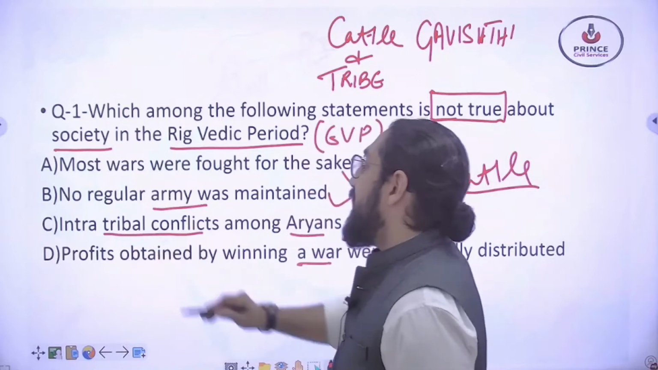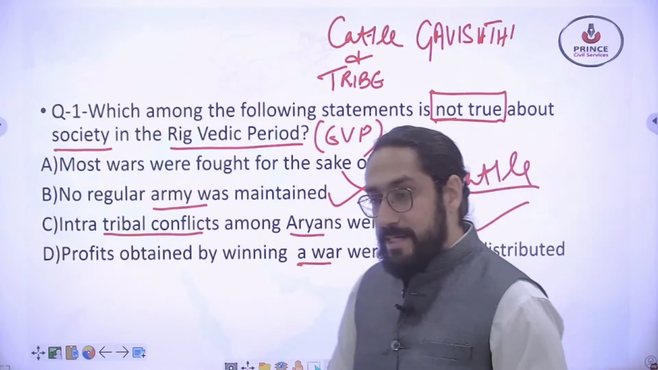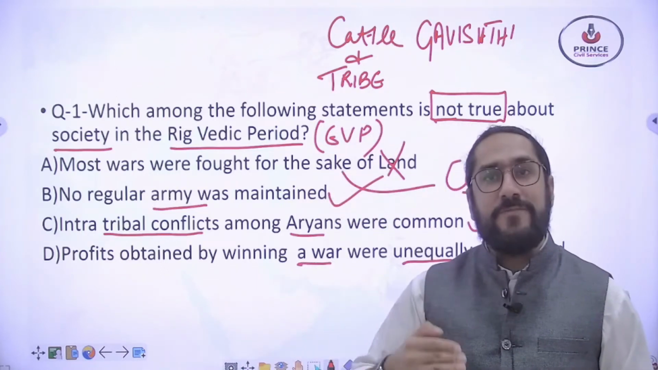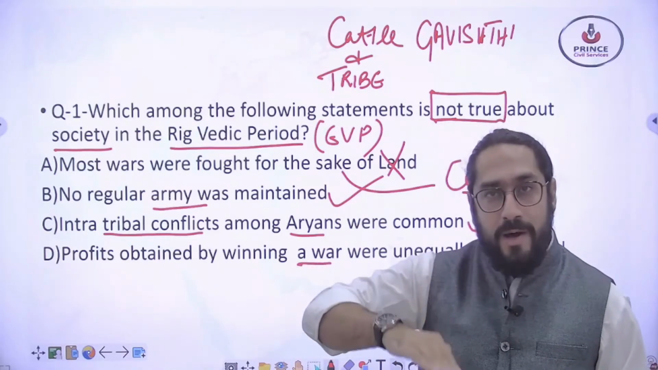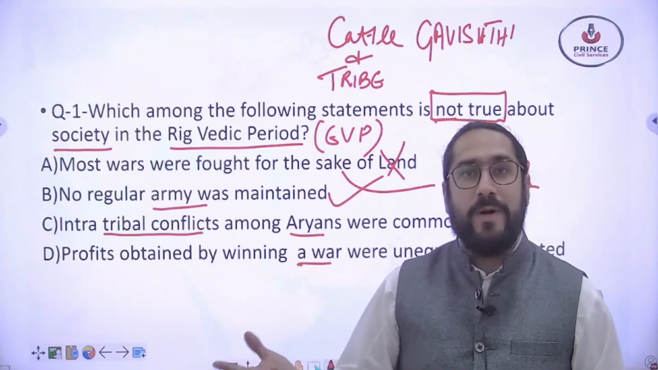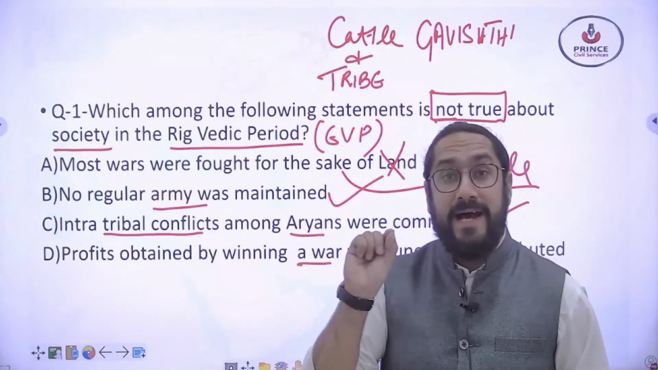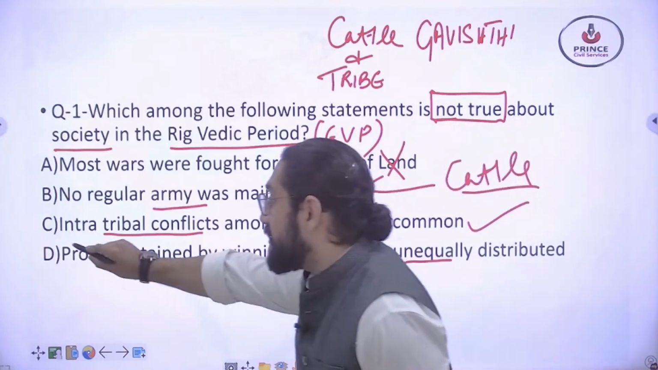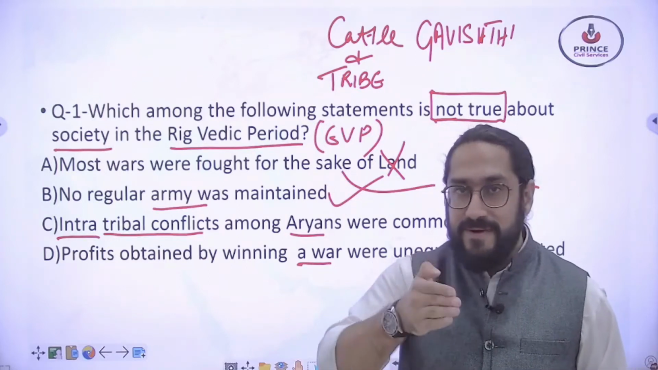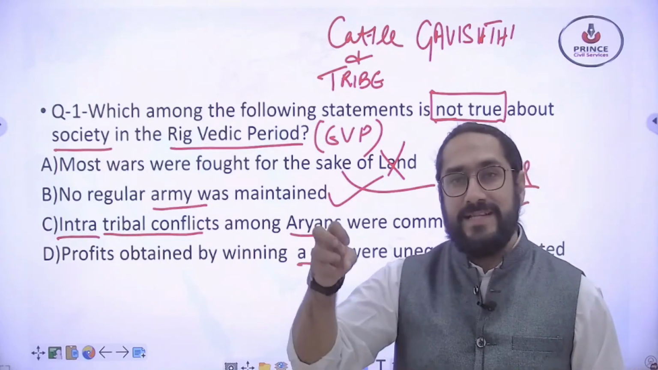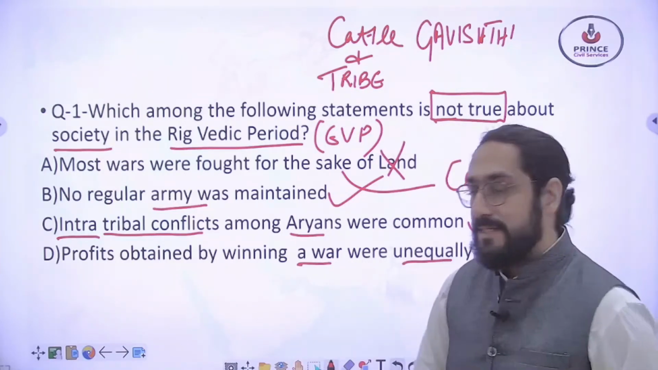Third, intra-tribal conflicts among Aryans were common. This is right because there were two types of conflicts. One type was between the Aryans and the non-Aryans. Another type was intra-tribal, that is within the Aryans. There were different tribes within the Aryans, and they used to fight among each other. So this statement is also right.